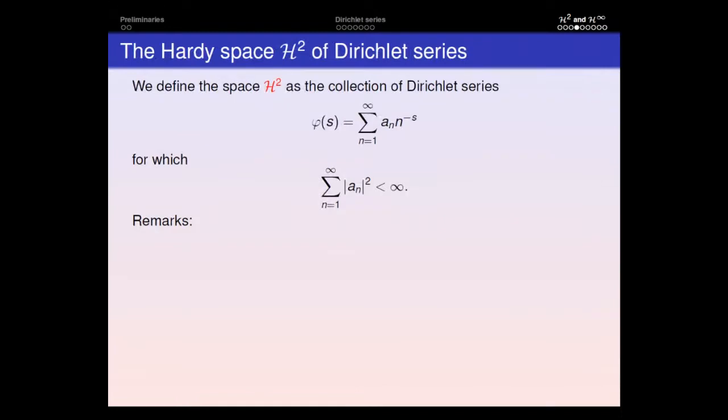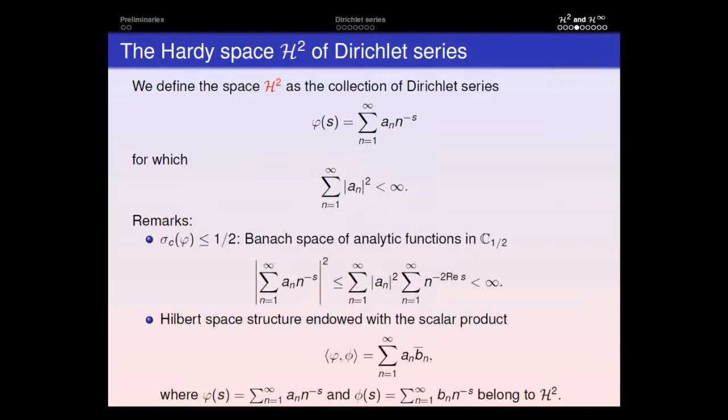Well, H2 is the Banach space consisting of those Dirichlet series of this form for which the coefficients are little l2 summable. Okay, so some comments regarding this definition. First is that we obtain a Banach space of analytic functions in C_{1/2}, because the convergence abscissa is less or equal than 1/2, and this is very easy to see using just the Cauchy-Schwarz inequality. So we have convergence at least in C_{1/2}, and as where the Dirichlet series converges it defines an analytic function.